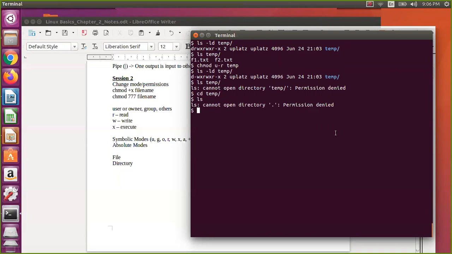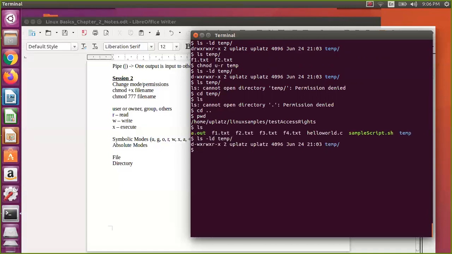Okay, so let us revert back. I go to the previous one, test access rights. Now ls minus ld temp. Read permission is not there, so revert back. Now I say chmod u plus r temp. Now I say ls temp, it will allow. So that is the read permission.